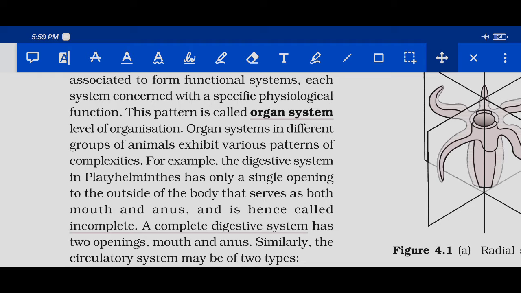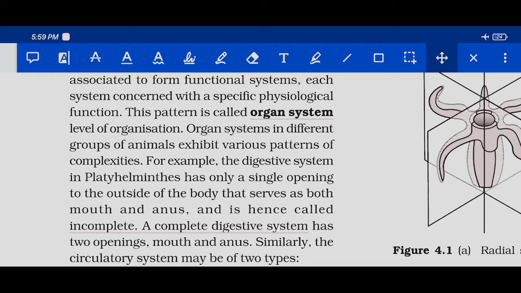Okay, so see, digestive system in Platyhelminthes is digestive system, and in humans also it is digestive system. But the difference is that in Platyhelminthes it is incomplete type of digestive system. That means it has only one opening, which serves as both mouth and anus.